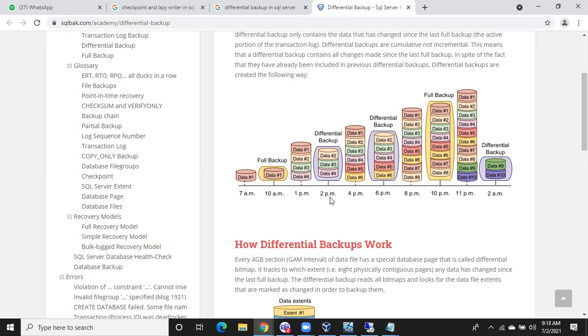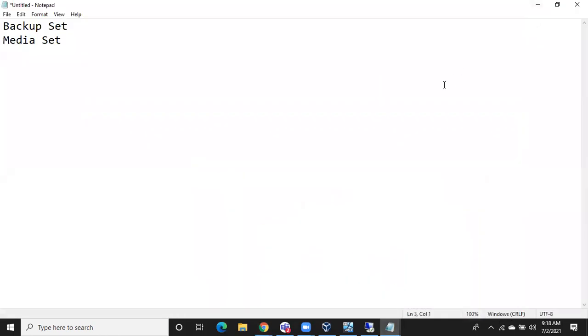Again at 4 p.m., data 5 and data 6 are added. Now tell me, at 4:30, if I initiate a differential backup, how many data records will come?